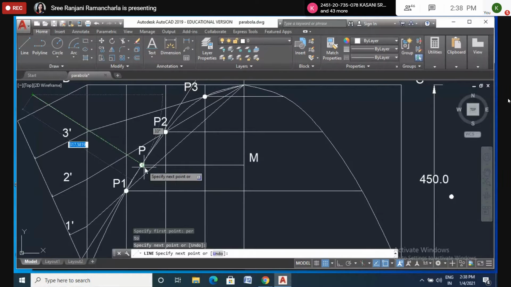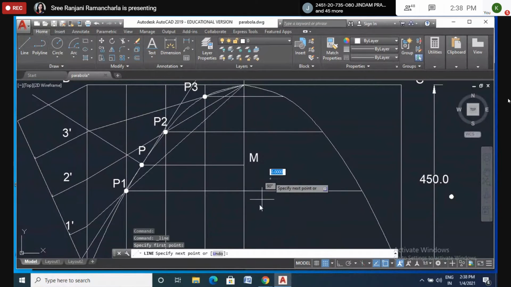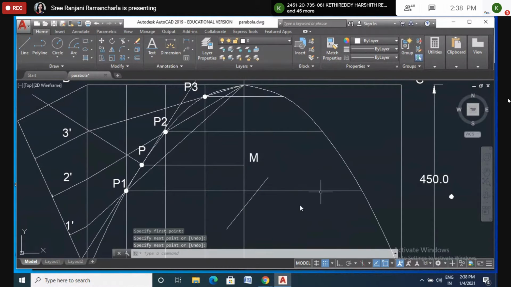I want to draw one more line here, passing through this one. So instead of extend, I will draw one more fencing line, because I want to extend.